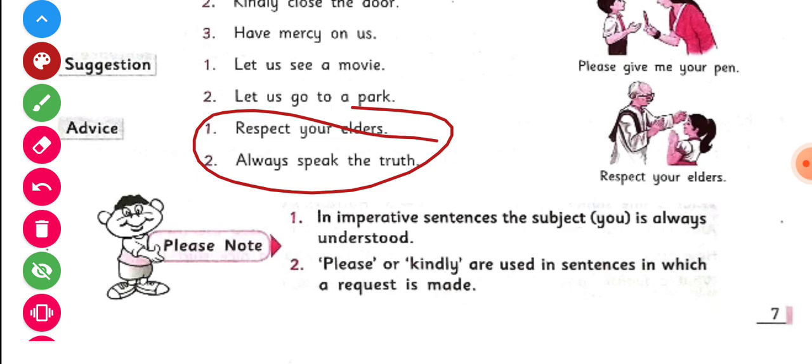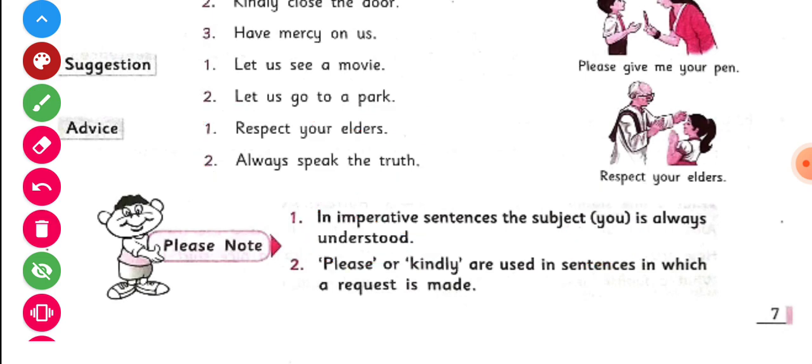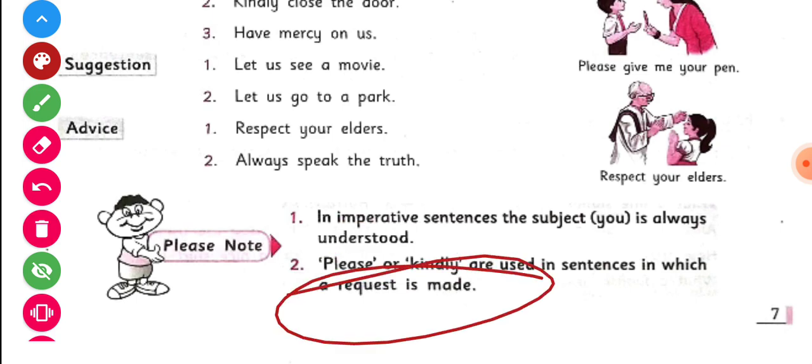So children, remember that in imperative sentences, the subject you is always understood. You can say that the subject you is always hidden. And in the sentences in which a request is made, please or kindly are used.